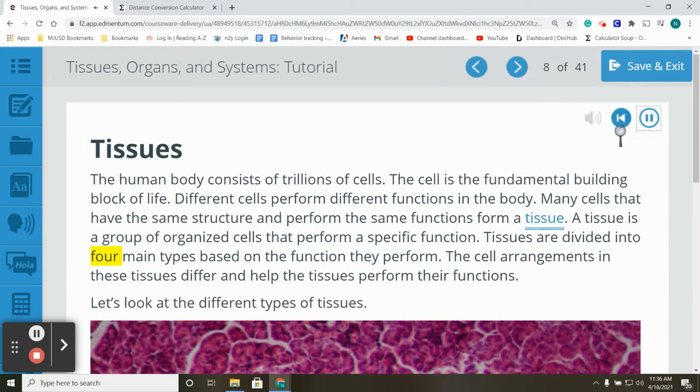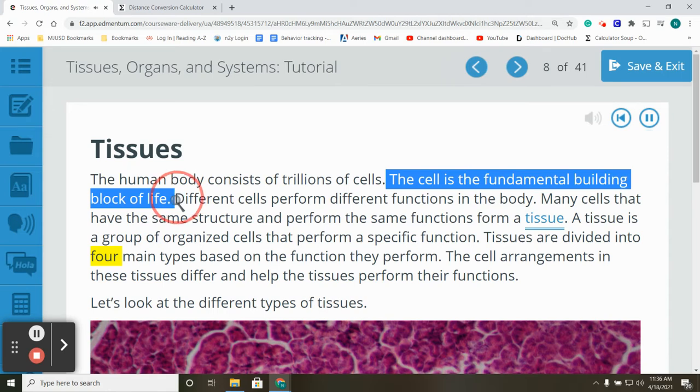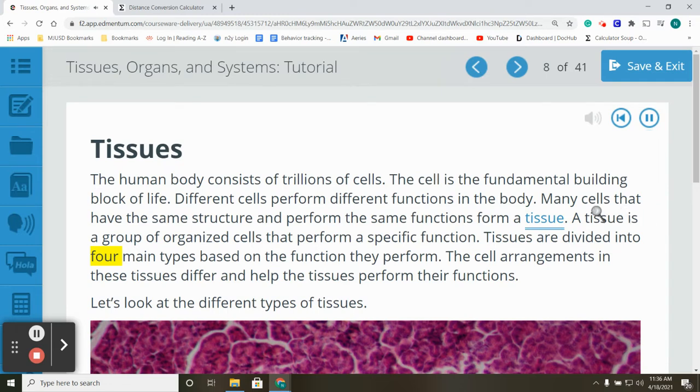Tissues. The human body consists of trillions of cells. The cell is the fundamental building block of life. Different cells perform different functions in the body. Many cells that have the same structure and perform the same functions form a tissue. A tissue is a group of organized cells that perform a specific function.